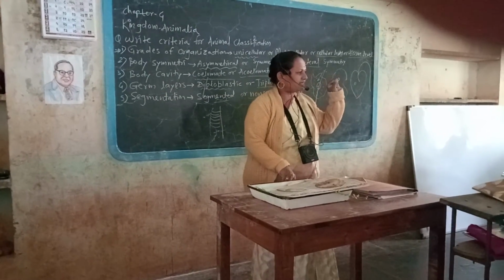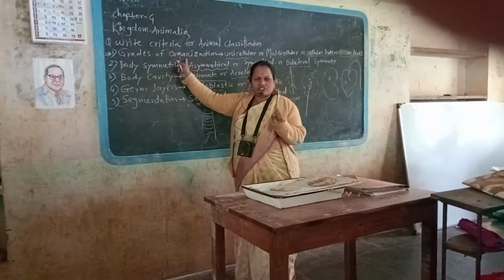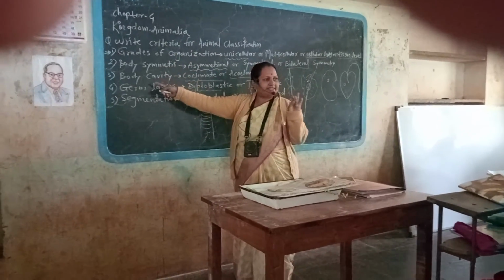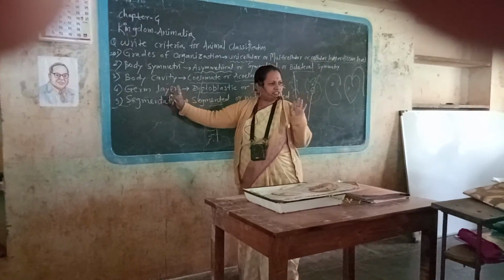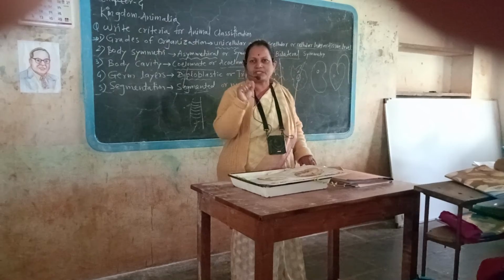How many criteria are there? 5. First criteria, grades of organization. Second criteria, body symmetry. Third criteria, body cavity. Fourth criteria, germ layer. And fifth criteria, segmentation. These are the criteria of classification of animals.